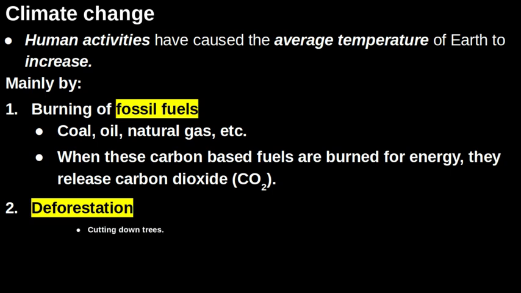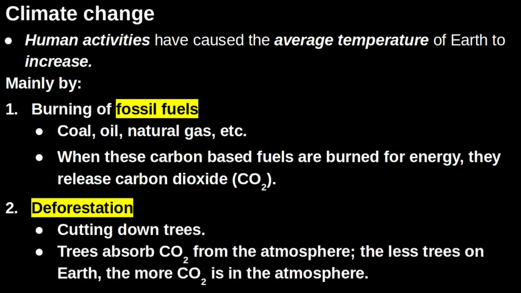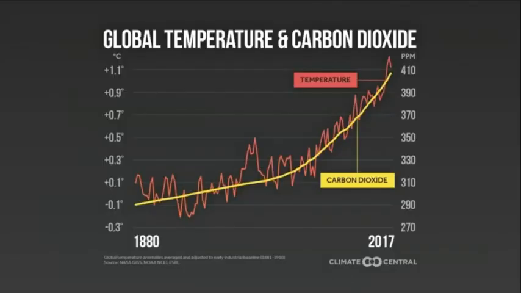So if we're cutting down all of these trees and forests and areas that are going to take in more carbon dioxide, that's going to result in a lot more of that CO2 being in the atmosphere, and of course is going to cause the Earth to heat up even more.